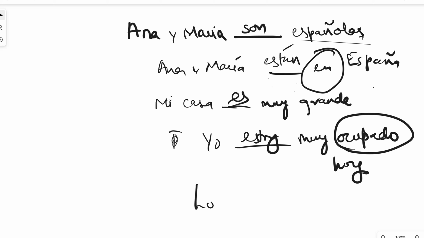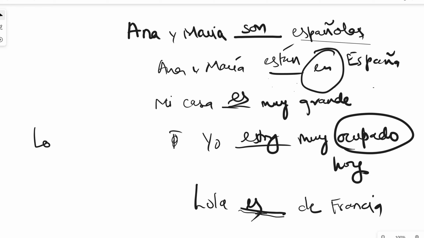Now, if I say Lola dash de Lola es de Francia, in that case, I'm talking about the origin. Lola is from France. That is not going to change. I'm talking about nationality or origin. Whenever you're talking about somebody's nationality or origin, you always use ser because that is something permanent in nature, that is never going to change. In that case, it would be Lola es de Francia.